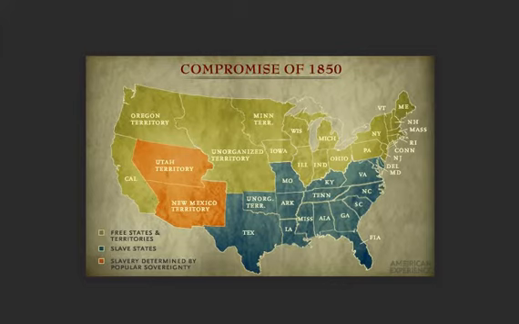So this is what the Fugitive Slave Law states. It required that all escaped slaves, upon capture, be returned to their masters, and that officials and citizens of free states had to cooperate.